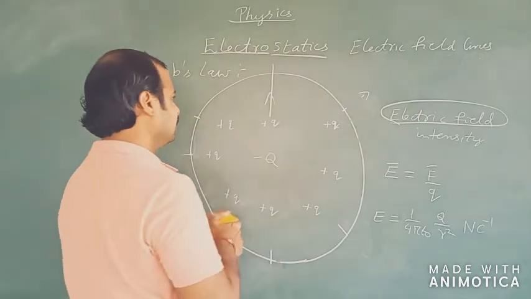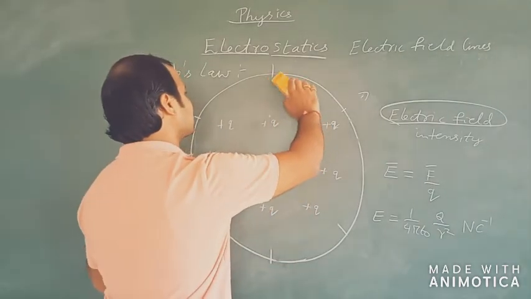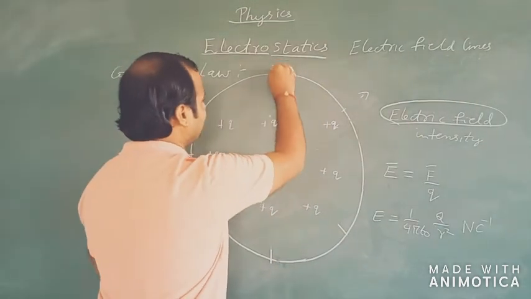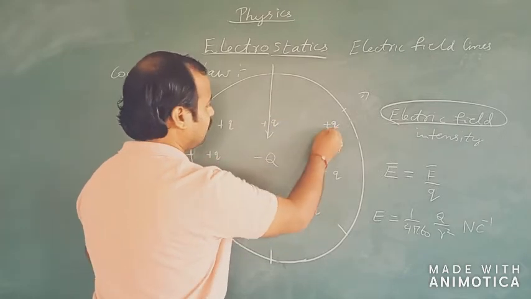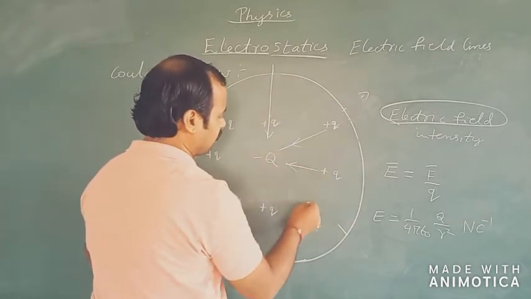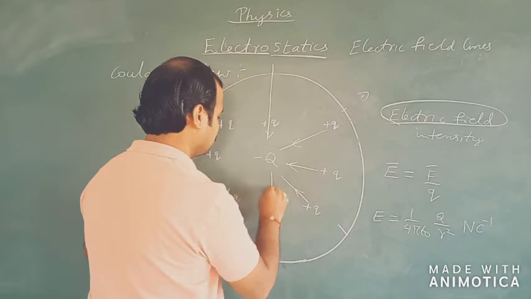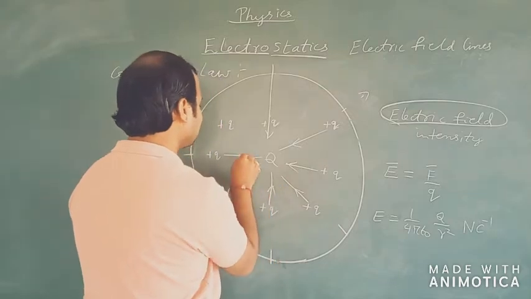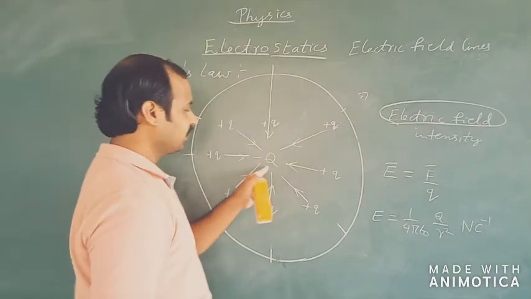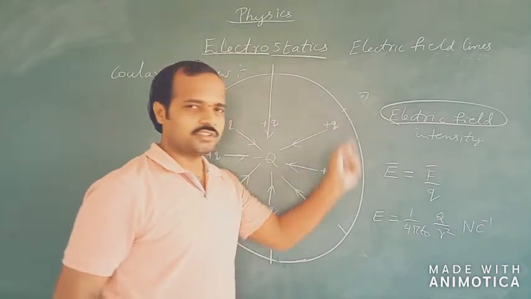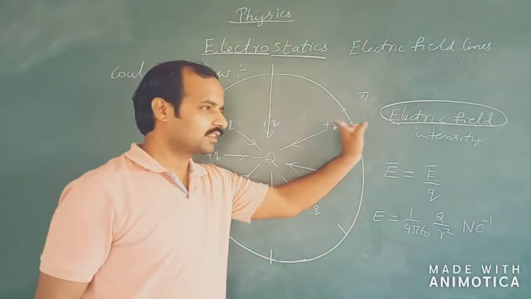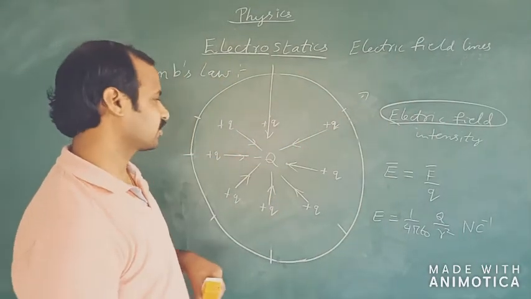So you can see that these positive test charges will be actually moving in the radially inward direction. So when we take a negative source charge, the unit positive test charge will trace a path which is radially in the inward direction.